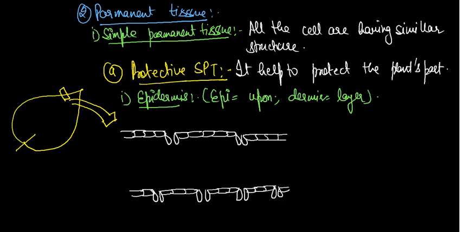This is not in your syllabus. In here there are so many cortex regions. In between those two there are so many cortex regions present. That is not in your syllabus, but you have to know this cortex. Inside the cortex region, xylem and phloem are present.